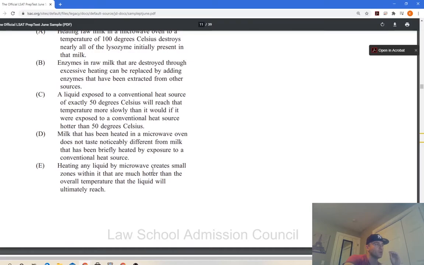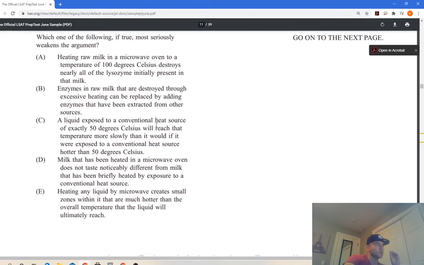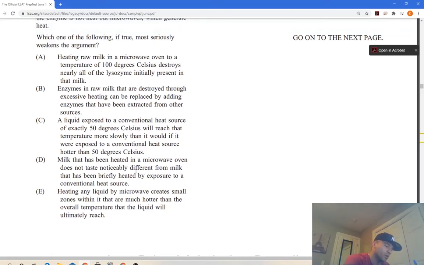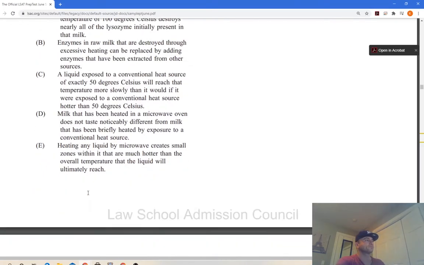Heating any liquid creates small zones that are much hotter. So that's really good. A liquid exposed to a conventional heat source of exactly 50 degrees will reach that temperature more slowly. So it's the speed with which you reach it, but this other one is better because this is talking about the speed, while this is talking about the actual exposure. I'm going to go with E here, and let's see how we did.